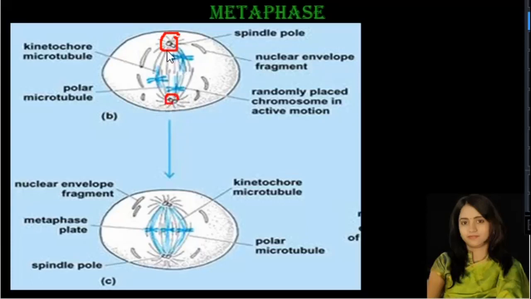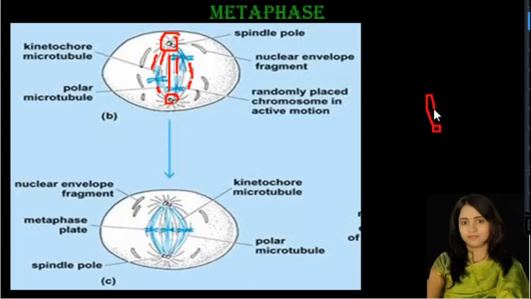Here we can observe the spindle fibers. With the help of spindle fibers, the chromosomes begin to move towards the equatorial region, that is the middle region of the cell. Here the chromatin material has condensed to form a compact structure called chromosome. The morphology of the chromosome we study only at the metaphase stage. In the metaphase stage, the chromosome consists of 2 chromatids.